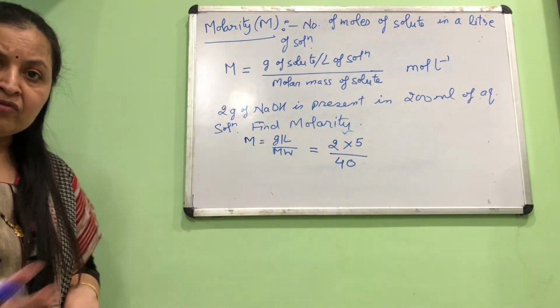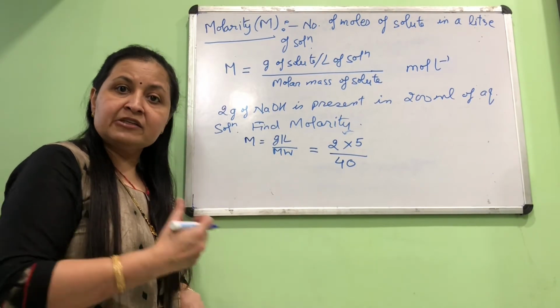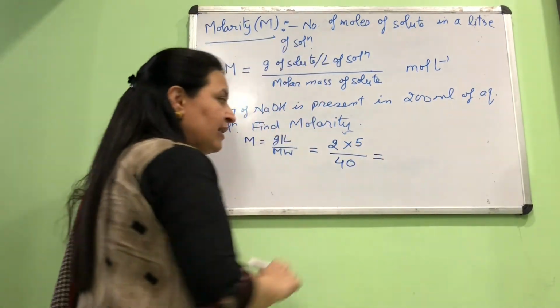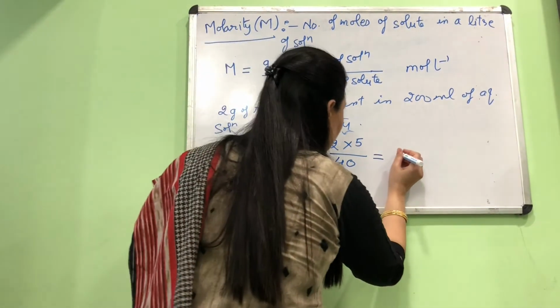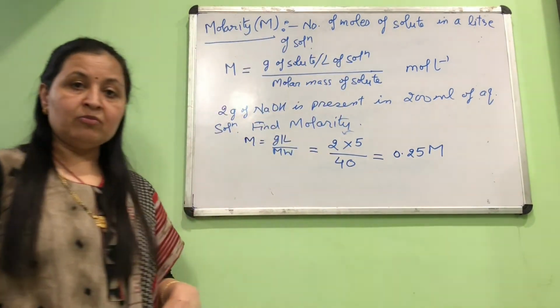You know how to find it. You have to add the atomic masses 23 plus 16 plus 1, that is for NaOH, and it comes out to be 40. So this is 1 by 4, and 1 by 4 you know is 0.25 molar. So this is how we find out molarity.